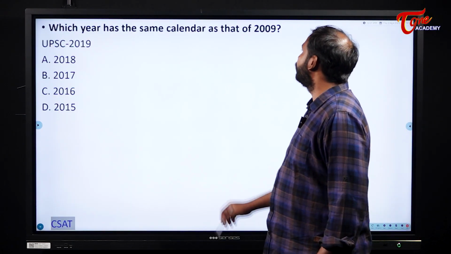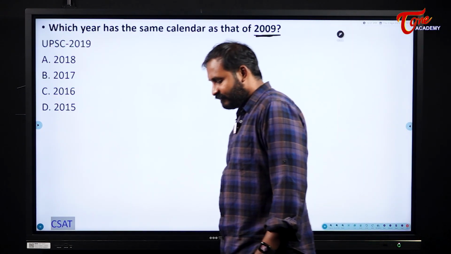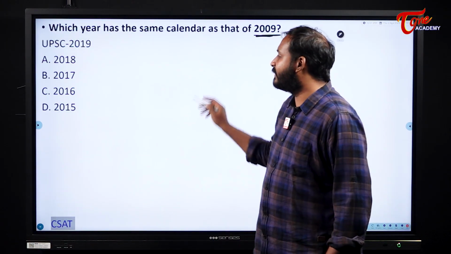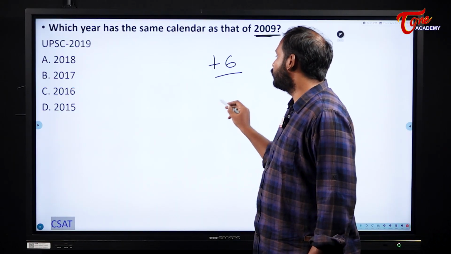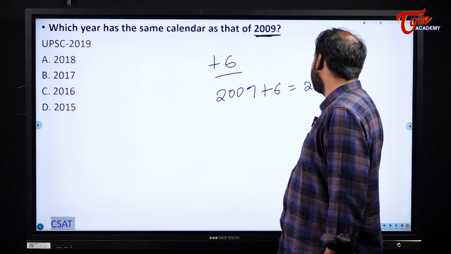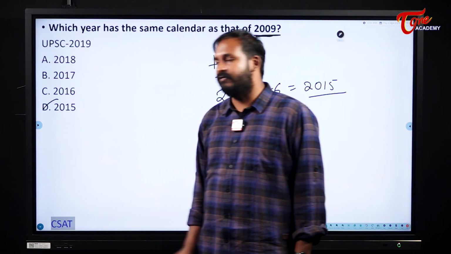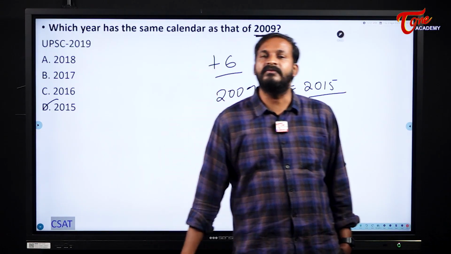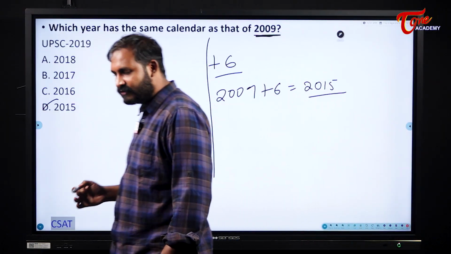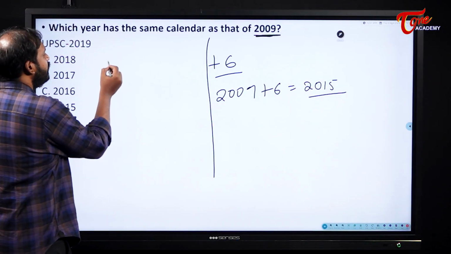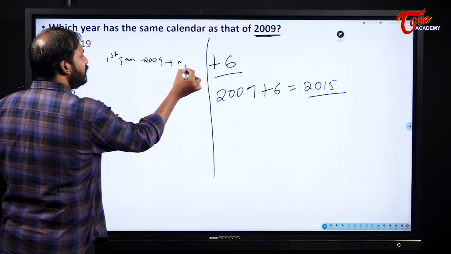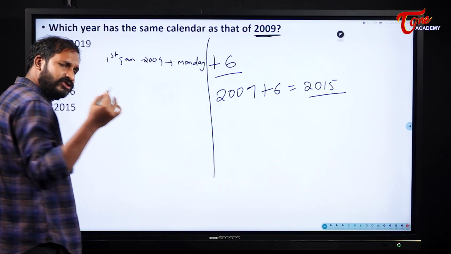Which year has the calendar of the year 2009? 2009 is a year which is immediately after a leap year, right? Immediately after a leap year I can use it after how many years? 6 years. So the 2009 calendar can once again be used in which year? 2015. While discussing the concept, we have seen this type of thing. If you don't remember this +6 or if you have any confusion, as I already told you, assume that if 1st of January 2009 is some Monday, then it should not be exactly Monday, assume it as Monday.